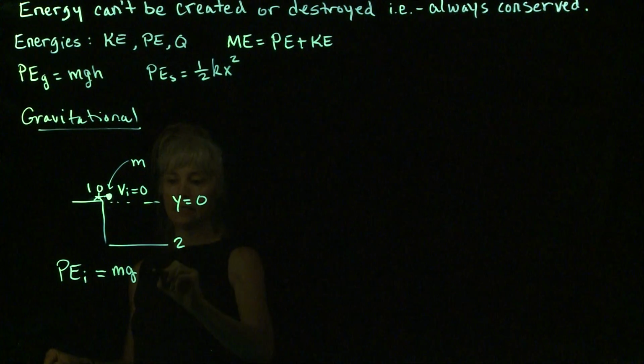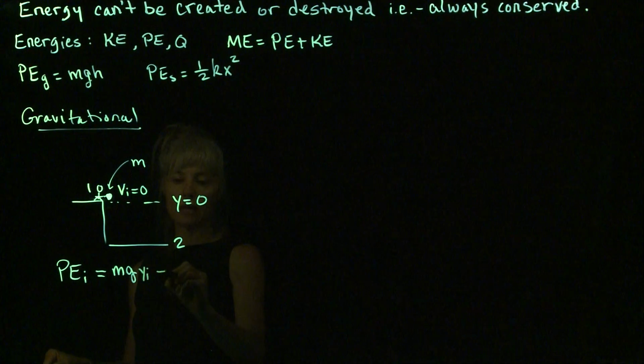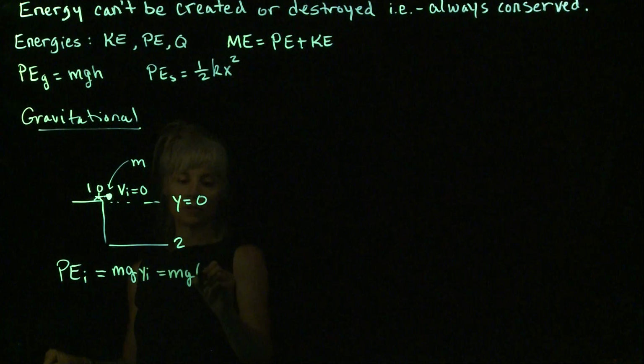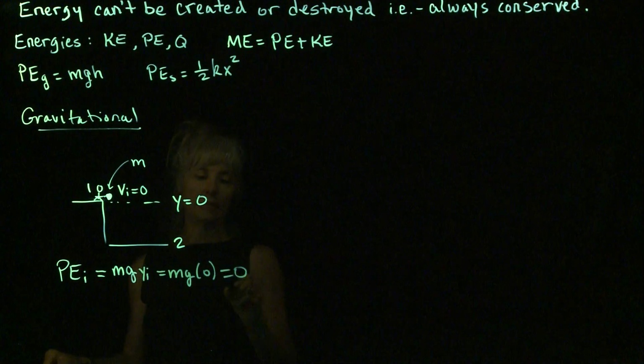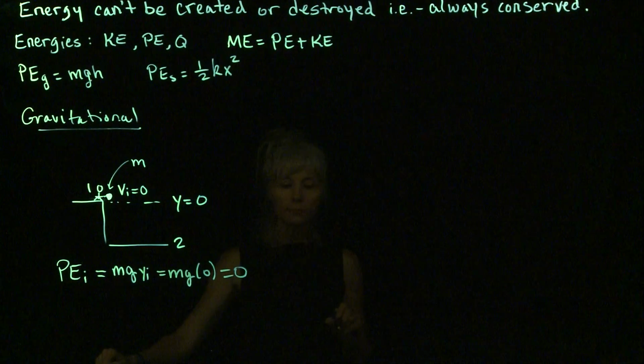So this is going to be y_i. What is y initial in this case? Well, that's going to be 0 in this case. So I would say initially there is no potential energy associated with the object.